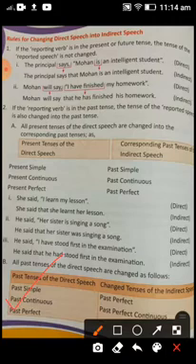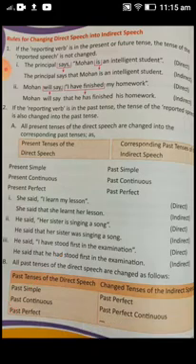Now, the same we can follow. If simple present is there, we will use simple past when we change it into reported speech, and present continuous will be changing into past continuous. Okay, so likewise we have to change this one. Now let me show you the page first.